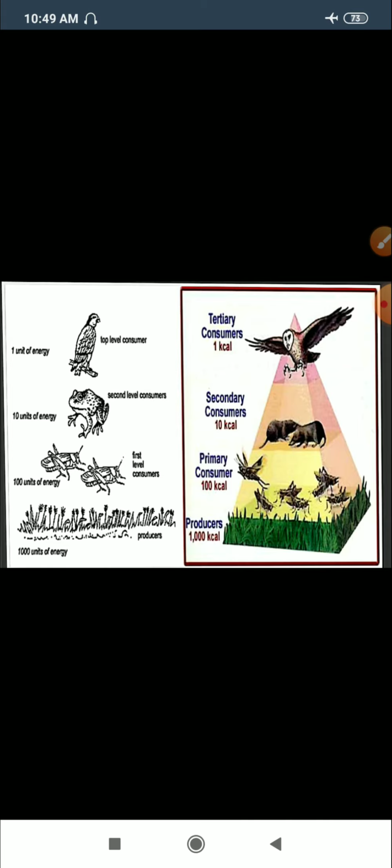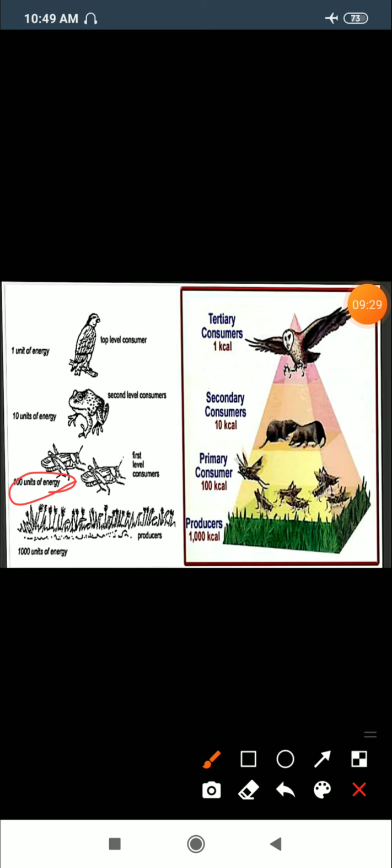Suppose the producers have 1000 units of energy. 90% will be lost, and the energy that is transferred to the next trophic level, that is the grasshopper or the insects, is 100 units of energy only. Now out of this 100, 90% of the energy is lost here, and the frog gets only 10 units of energy. And the topmost level, that is an eagle or a hawk, or a bird, will get 1 unit of energy out of the 1000 units of energy.